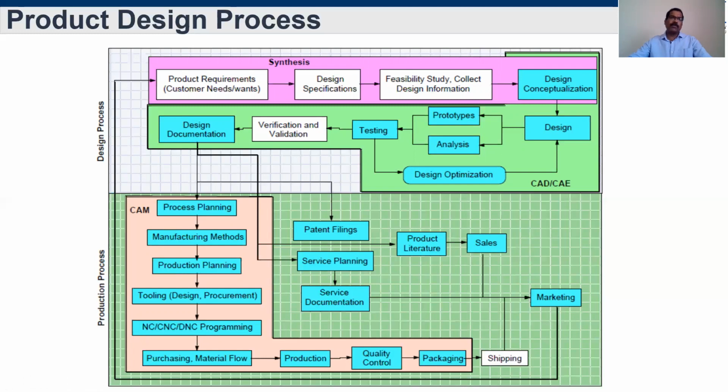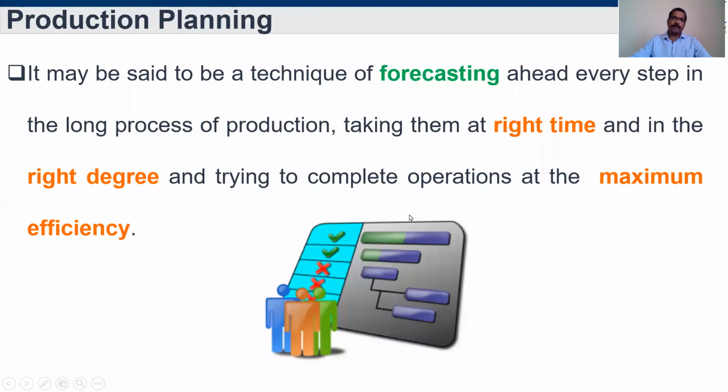So please recollect this slide. What is meant by production planning? The definition says it may be said to be a technique of forecasting ahead every step in the long process of production, then taking them at the right time, in the right direction or right degree, for achieving the maximum efficiency. So this is production planning.